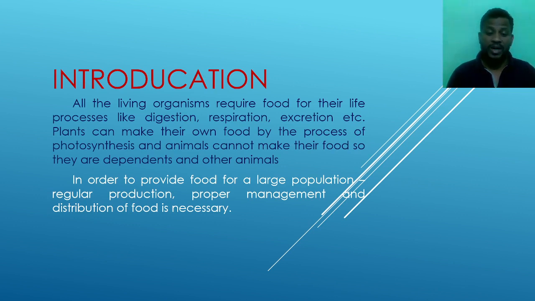In order to provide food for a large population, regular production, proper management and distribution of food is necessary. If we have to provide food for a large population, for example 2000 people, 3000 people or millions of people, we have to produce the food regularly, manage it, save it, and distribute it where it is necessary.